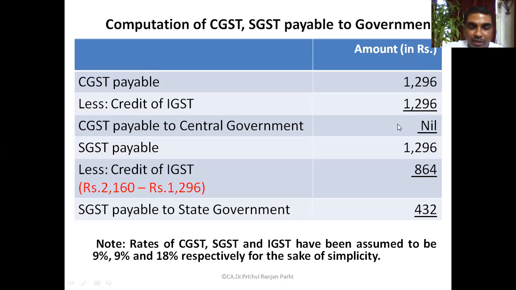Okay, because what is his total input? Total credit available with him is 2,160. Out of 2,160, he will use 1,296 to pay CGST liability. Now coming to SGST payable. SGST payable is 1,296 and credit available in IGST is only 864. And the balance money, 432, he has to pay only as SGST.